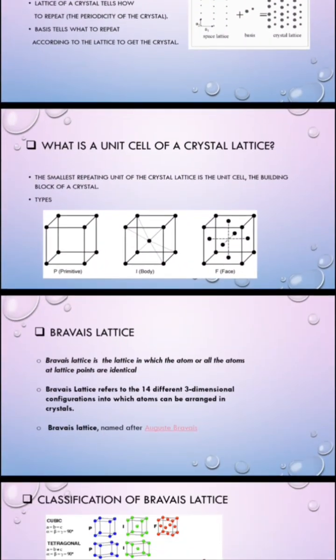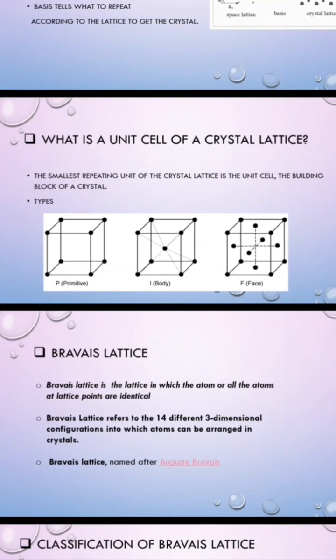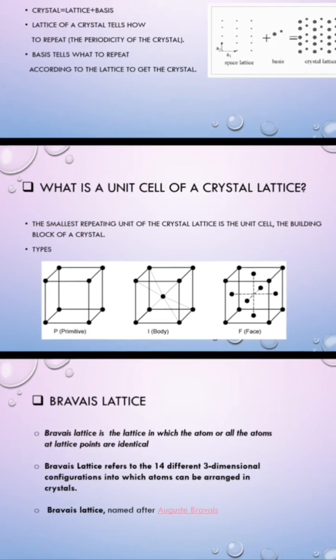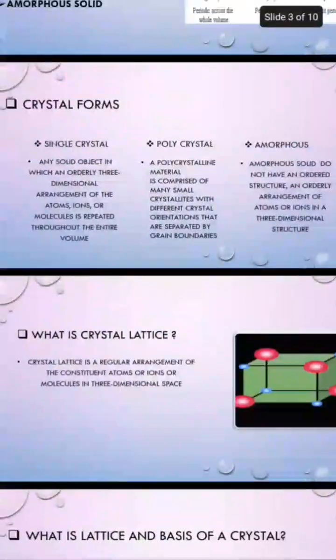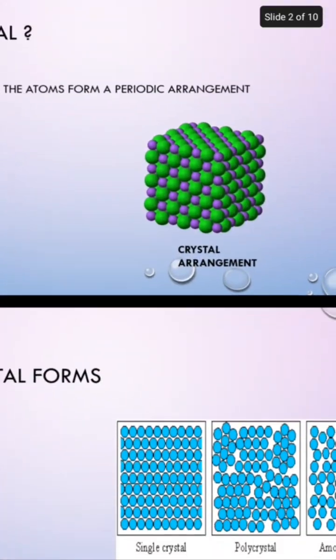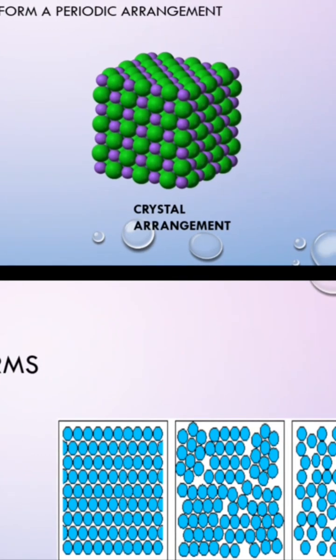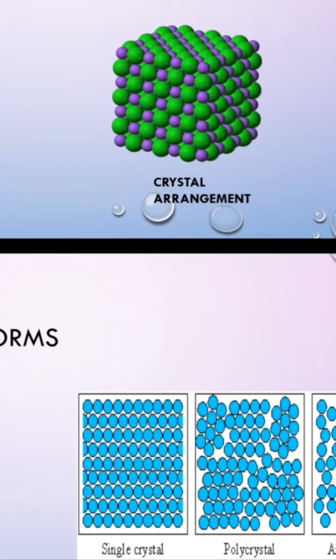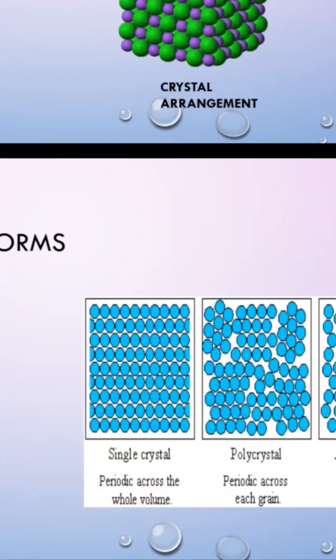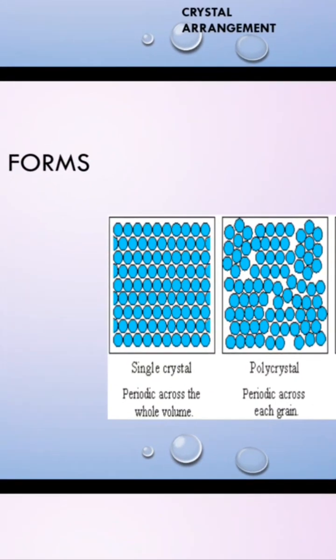Now we will know what is the unit cell of the crystal lattice. The smallest repeating unit of the crystal lattice is the unit cell. It is the building block of a crystal. Here in the second slide we can see the arrangement of the crystal. Both the green colored and purple colored atoms together form a unit cell. As these are repeating throughout the volume, these are considered as a unit cell, and these can be arranged into 4 different types that we can see here in the